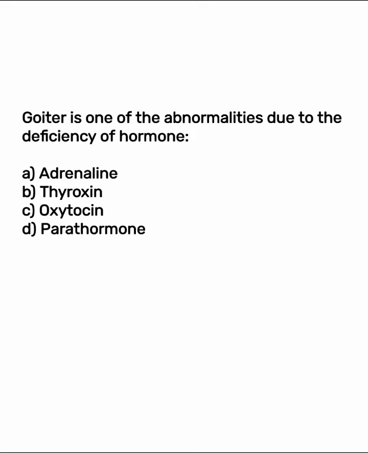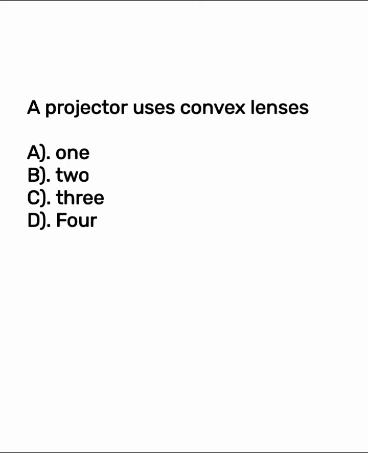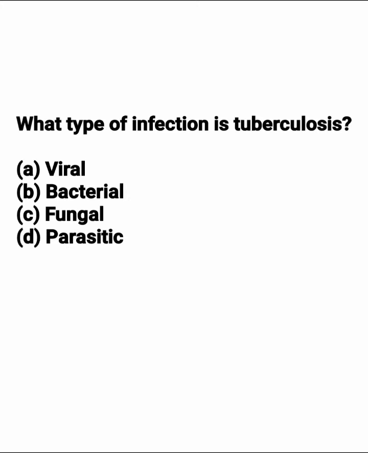Goitre is one of the abnormalities due to the deficiency of which hormone? The right answer is option B. A projector uses how many convex lenses? The right answer is option B, 2 lenses. What type of infection is tuberculosis? The correct answer is option B.